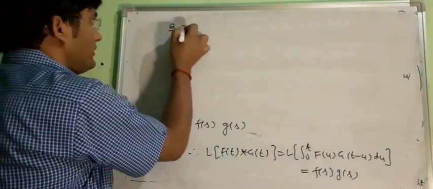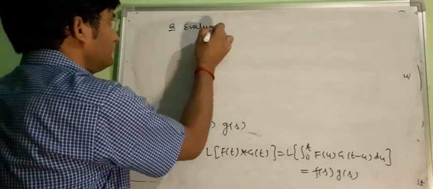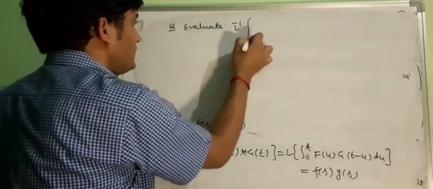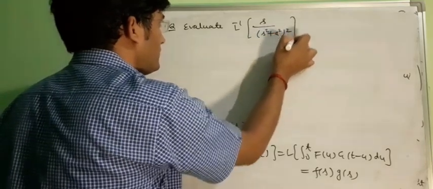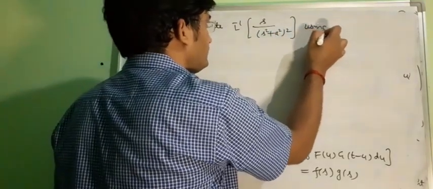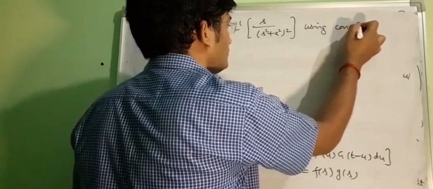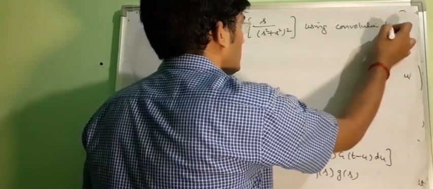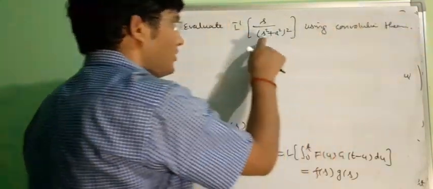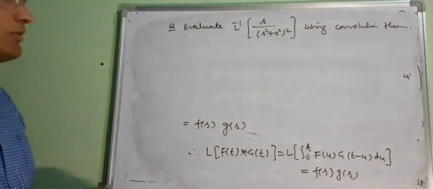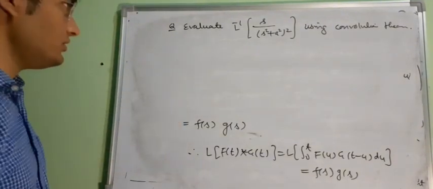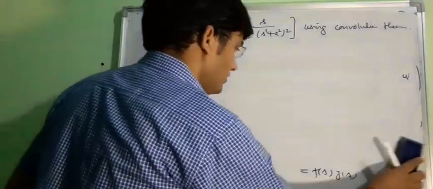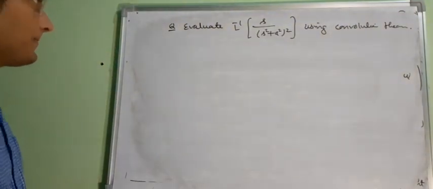So evaluate the Laplace inverse of s upon s square plus a square using the convolution theorem. We have already done this question with the help of the formula. Now we are finding its inverse through the convolution theorem. Solution.